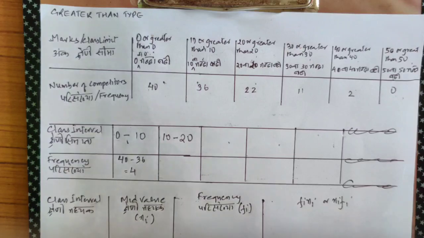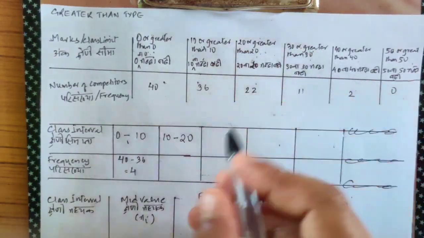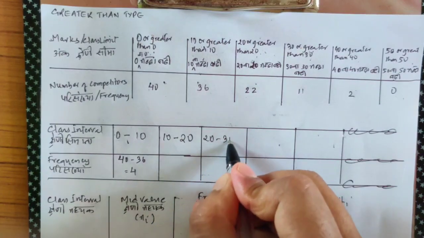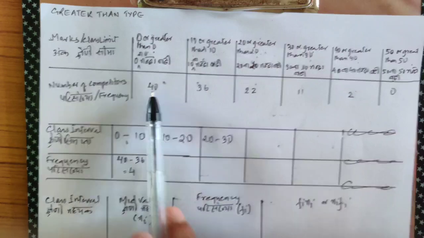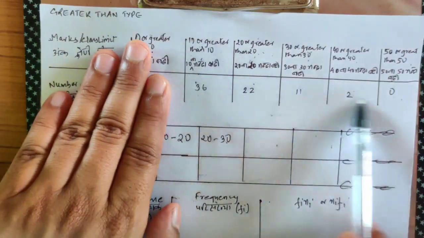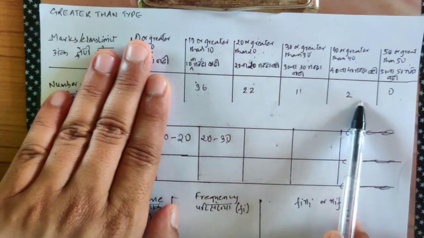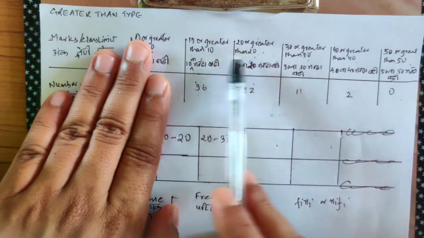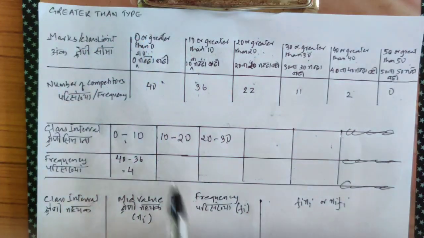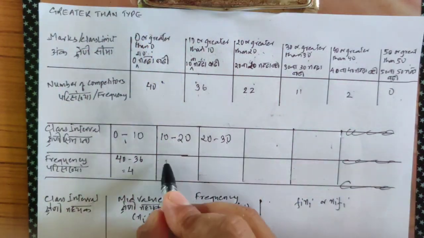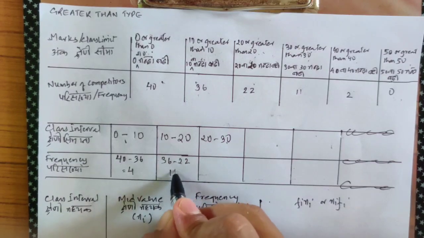Okay, again, now see, 20 or greater than 20, or 30 or greater. So what will be the class interval out here? 20 to 30. Again, how many are greater than 10? 36. Now forget this 40, forget this. How many are greater than 10? 36. Now how many are greater than 20? 22. But what is between 10 to 20? In between them, you subtract this, you'll get how much is between 10 to 20. So 36 minus 22 is 14.